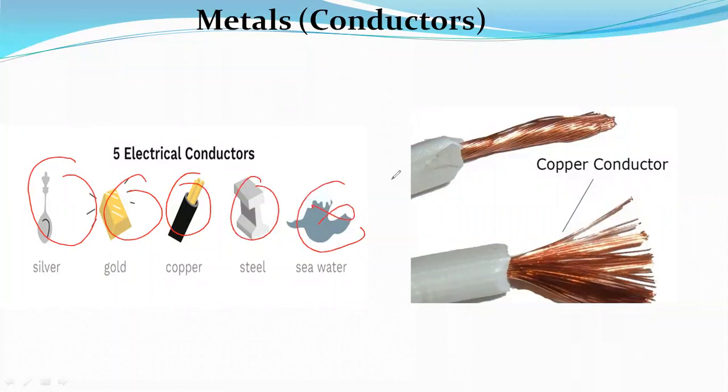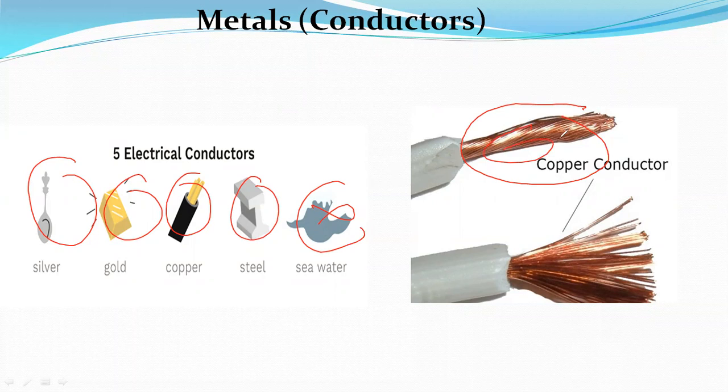These are good electrical conductors. Copper is the best conductor for the flow of electrons from one place to another place. Most electrical and electronic equipment is made with the help of copper material.